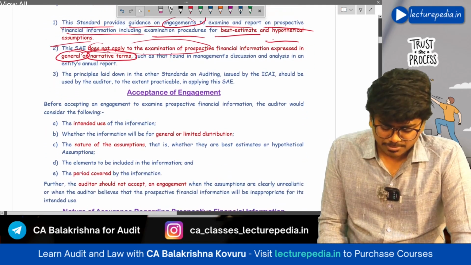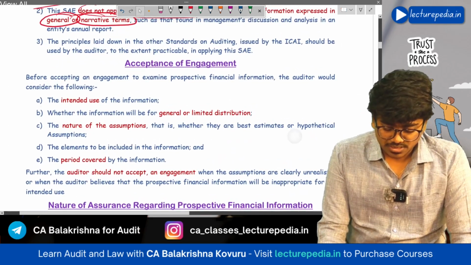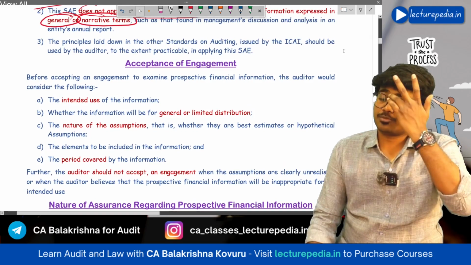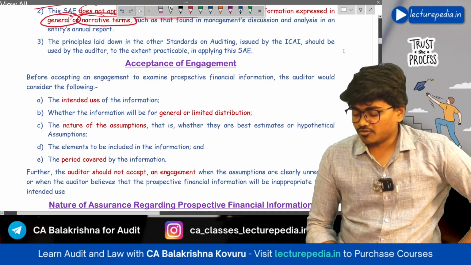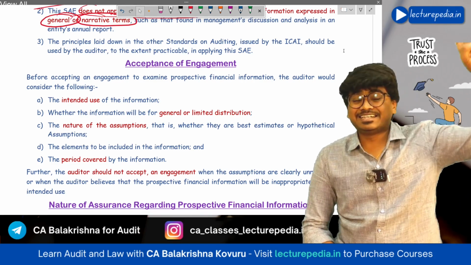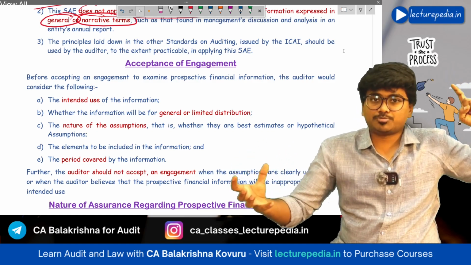Okay, next, acceptance of the engagement. At the time of acceptance of the engagement, the auditor, the chartered accountant, has to discuss certain points with the management. We call them the terms of engagement. What will be included in the terms of engagement? First is the intended use of the information. For which purpose will you use this prospective financial information?